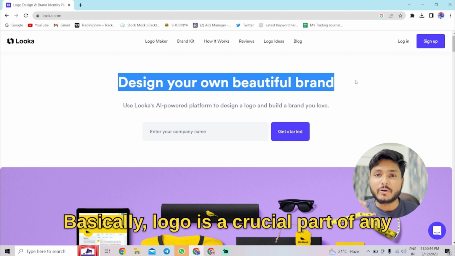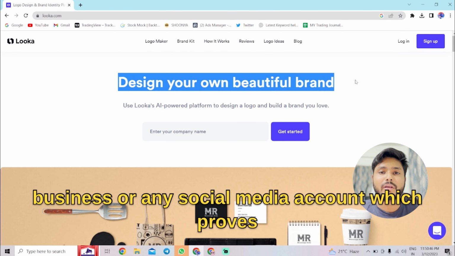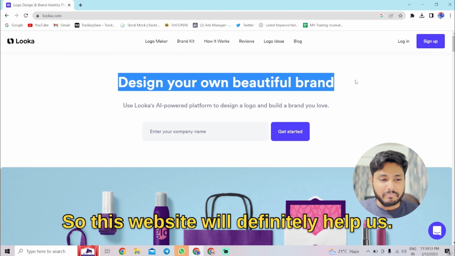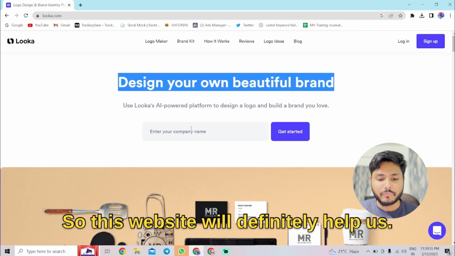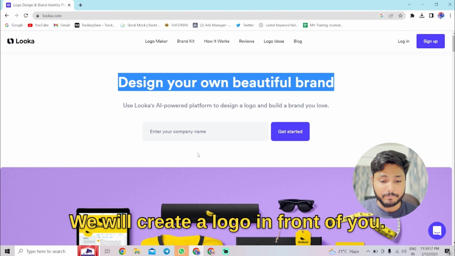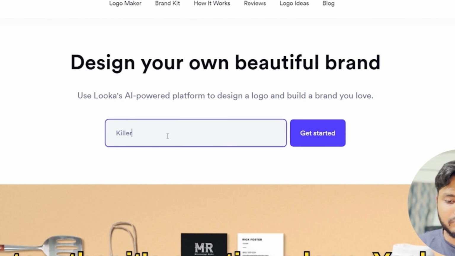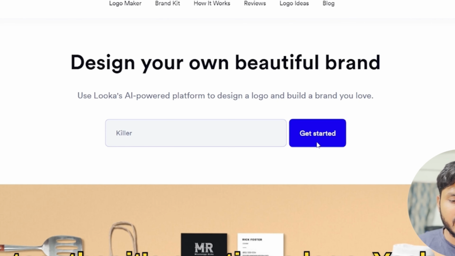Basically, a logo is a crucial part of any business or social media account, which proves your identity and gives a trademark. So this website will definitely help us. We will create a logo in front of you. For example, we will create a company name. It's creating a logo.